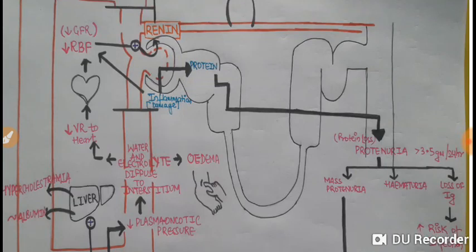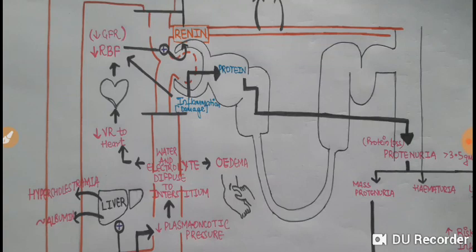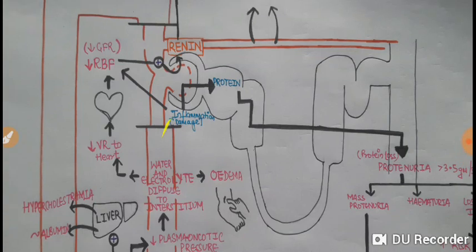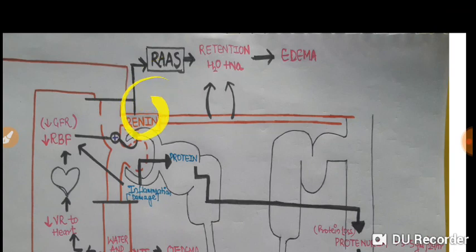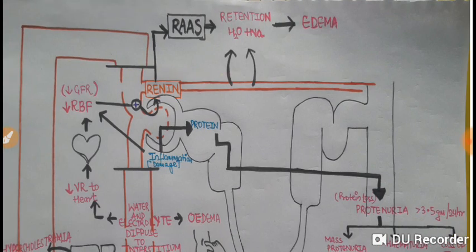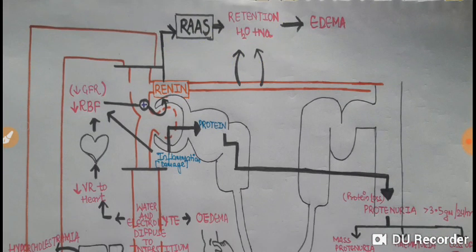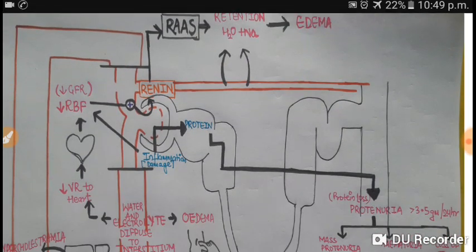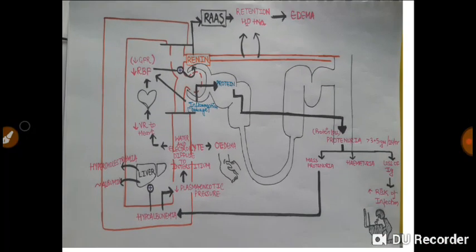This decrease will stimulate some cells at the head of the nephron to produce a molecule called renin, and this renin activates the RAS system, that is the renin angiotensin aldosterone system. As we all know, the most important function of RAS is to increase blood pressure to compensate for the decrease in blood volume and increase GFR. So to fulfill its purpose, it causes retention of water and sodium, and hence edema occurs again. So this is the pathophysiology.